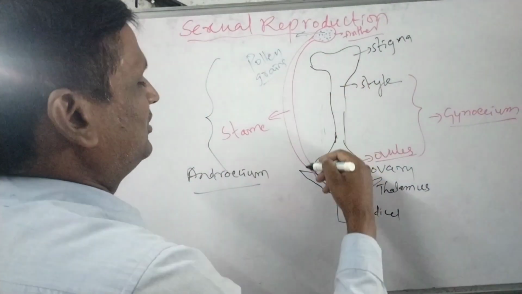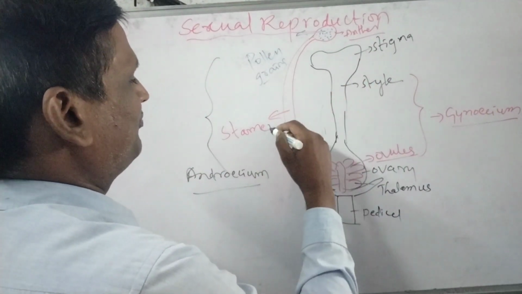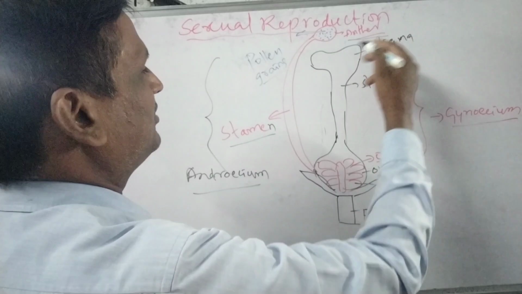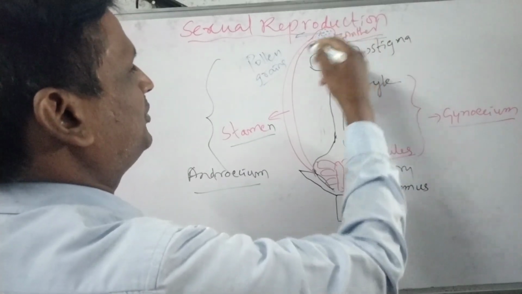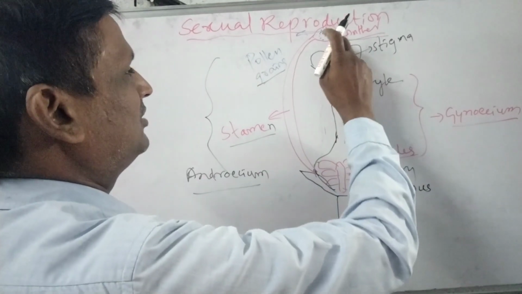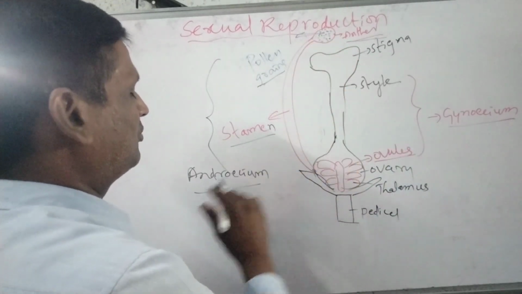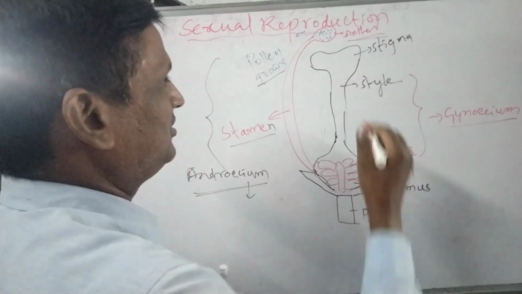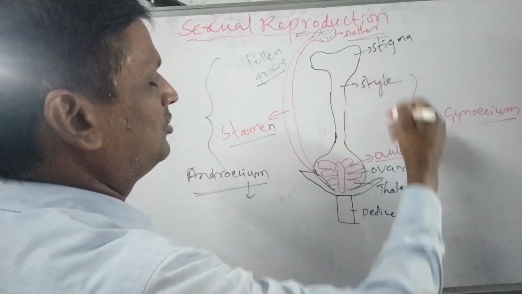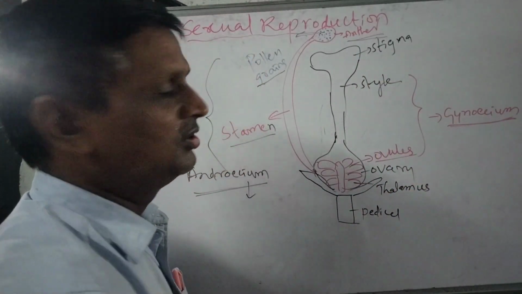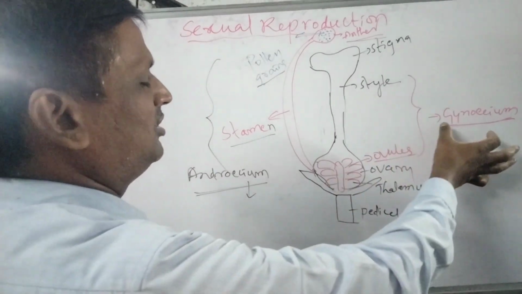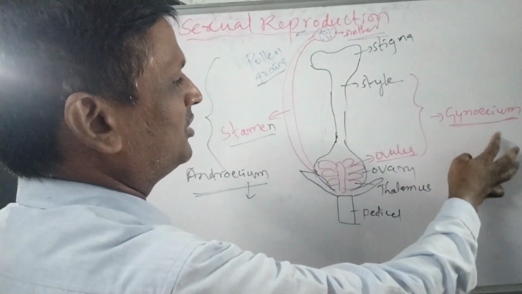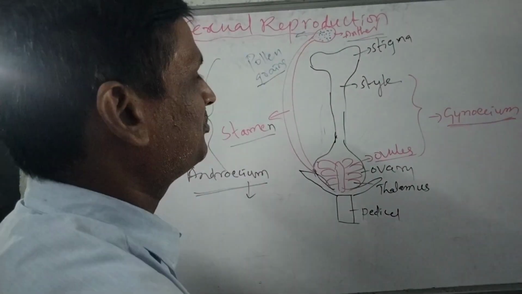The androecium consists of the stalk-like portion called the stamen, the sac-like structure above it called the anther, and the microscopic units inside called pollen grains. These three together we call the androecium, the male reproductive part of the flower. Stigma, style, ovary, and ovules together form the gynoecium, the female reproductive part. So in a flower there are two most important parts: gynoecium and androecium.